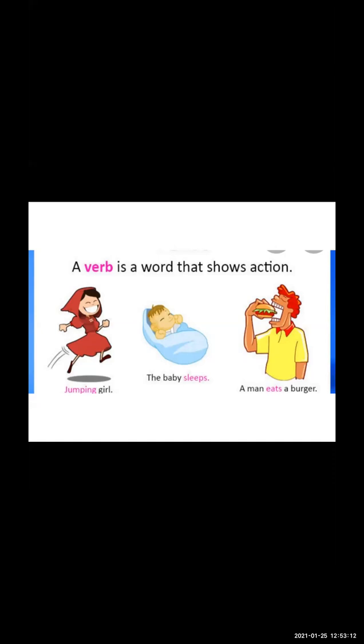Nita is writing. Writing is an action, so it is included in the verb. Sandeep walks towards the school. So walk is an action, and that is also a verb. Nita drinks the water. So drinking is her action, and that is a verb.